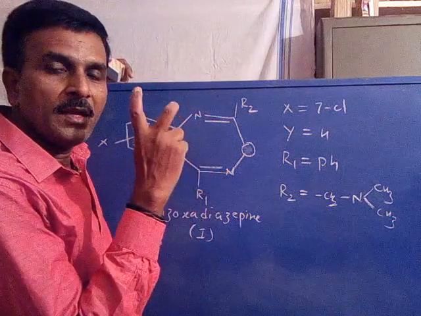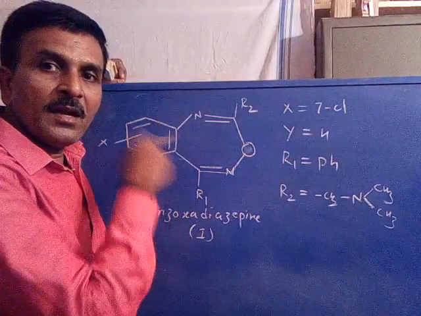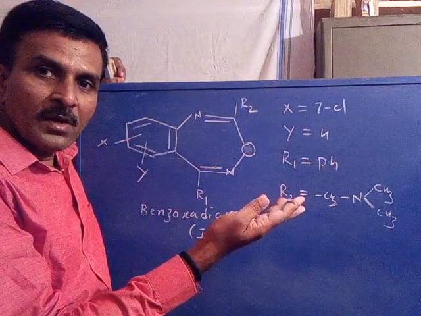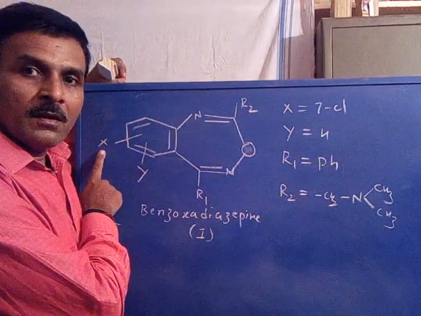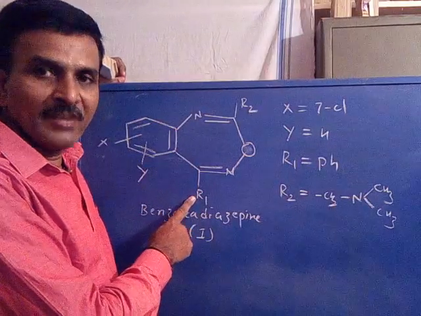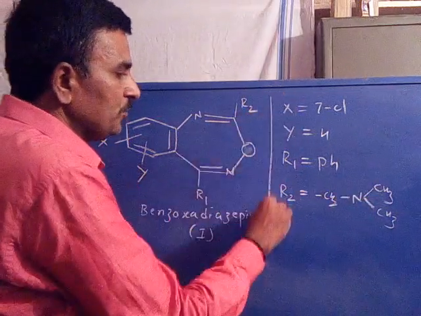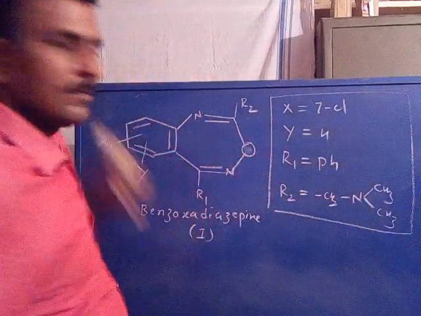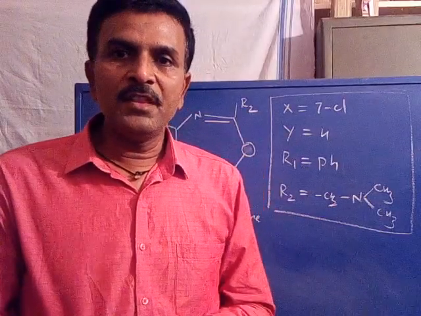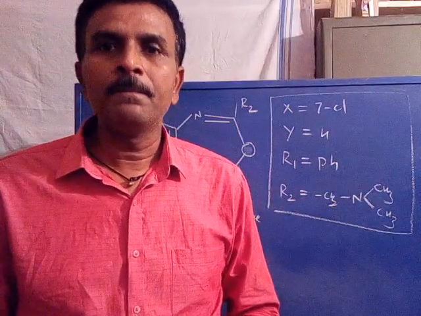Now first he designed and thought to prepare this structure. After its synthesis, the functional groups are: X group is the 7-chloro at the 7 position, Y is hydrogen, R1 is the phenyl, R2 group is the N-dimethylamine system. So these are the groups. Now, compound 1 has these functional groups: 7-chloro, hydrogen, phenyl, N-dimethylamine.